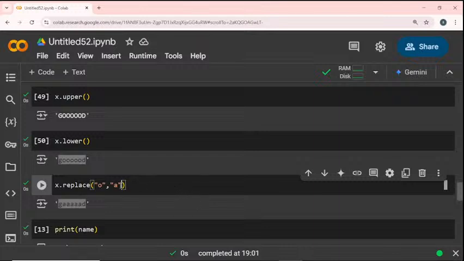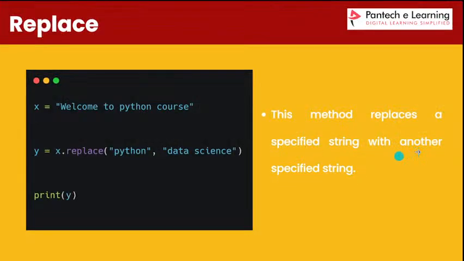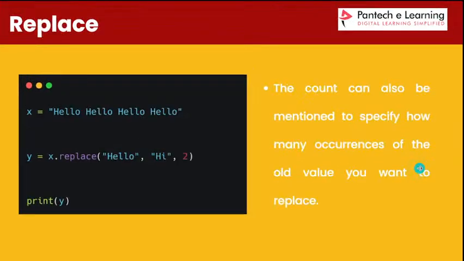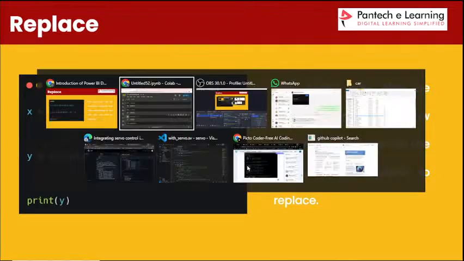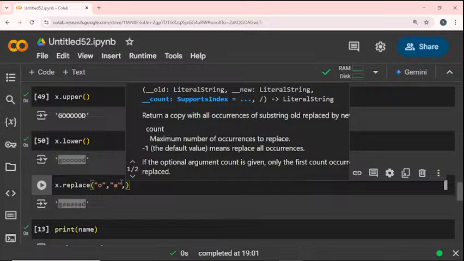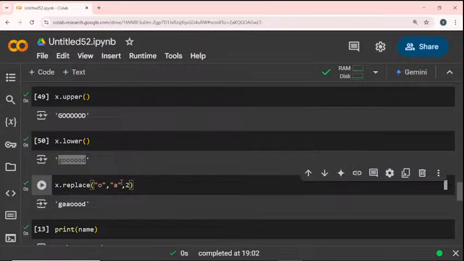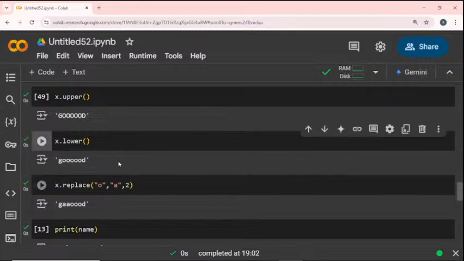Okay. So this is the way we can replace values, changing one value into another value. Here we can mention the position too. Do you see that comma? Okay, 2. So only the first 2 characters are changed to A. Do you see that?